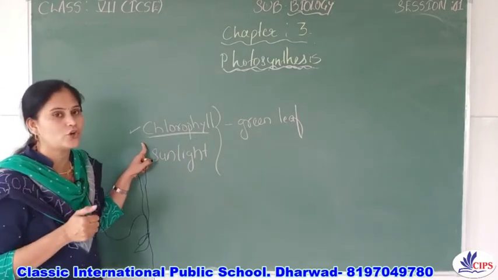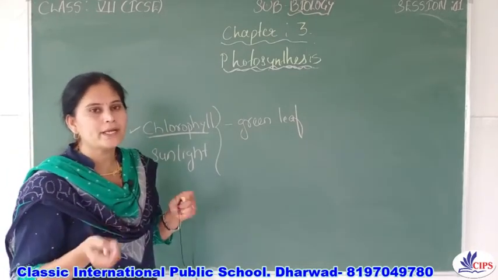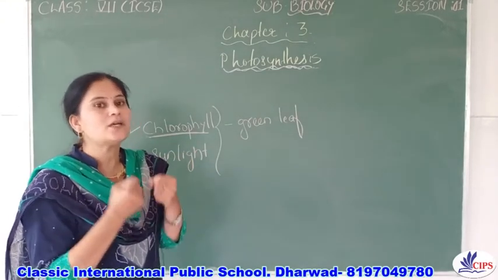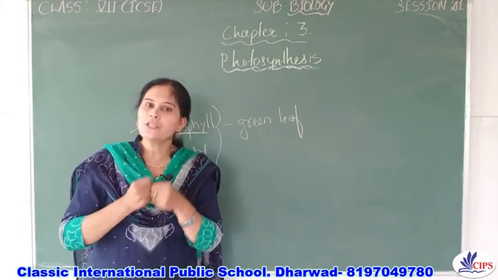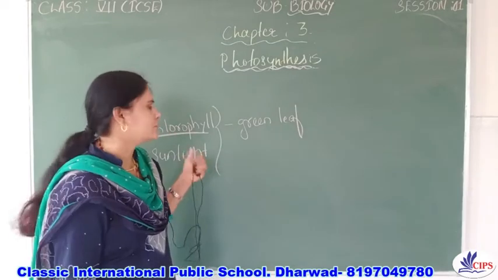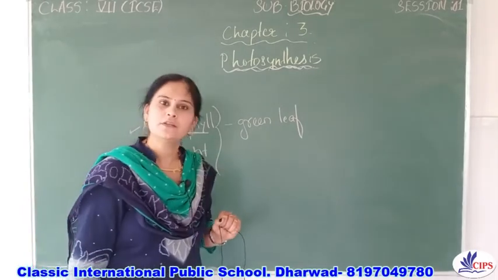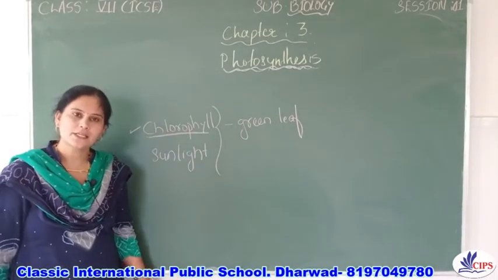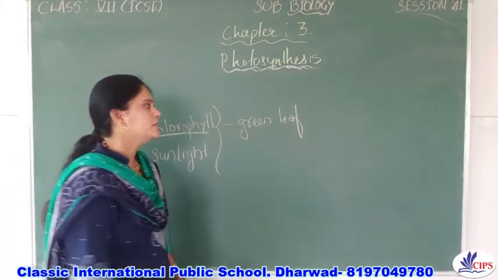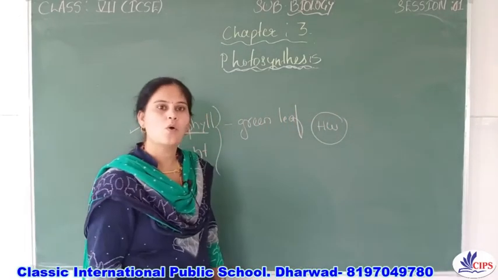Actually, why is the chlorophyll essential? What is the function of the chlorophyll? Chlorophyll is a green colored pigment which can absorb the sunlight, right? It absorbs the sunlight, and with the help of the sunlight, the plants can prepare the food, right? So this is the significance of the chlorophyll. Now, in our next session, we will study some experiments related to photosynthesis.